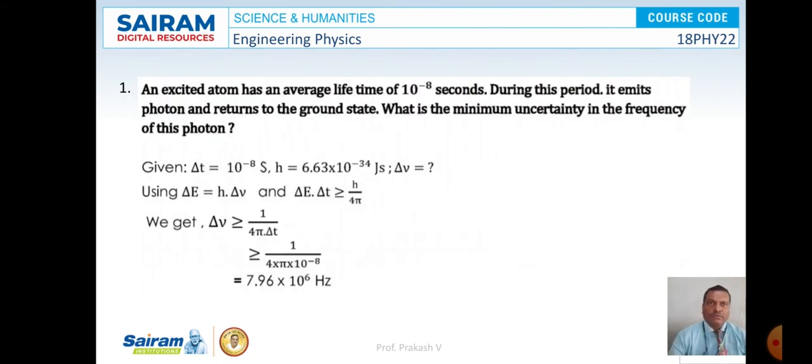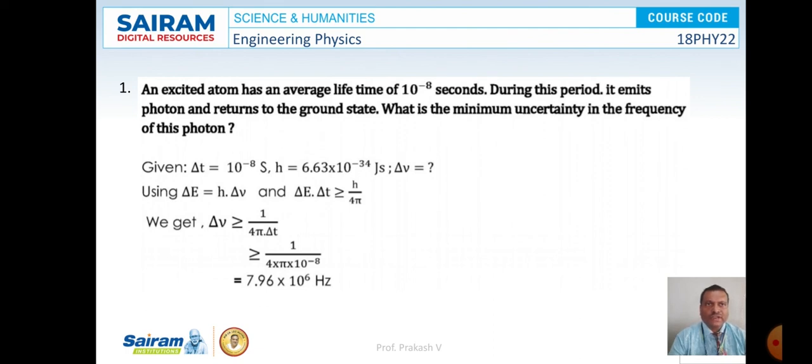Now problem number 1. An excited atom has an average lifetime of 10^-8 seconds. During this period, it emits a photon and returns to the ground state. What is the minimum uncertainty in the frequency of the photon? Given Δt is 10^-8 second and h is 6.63 × 10^-34 joule second. So what is Δν here?